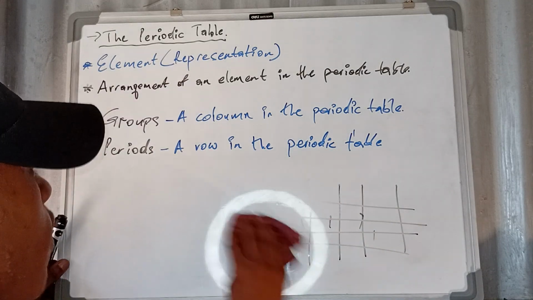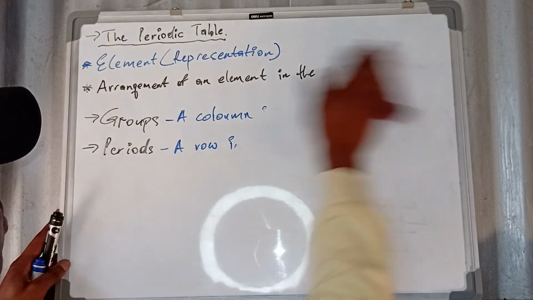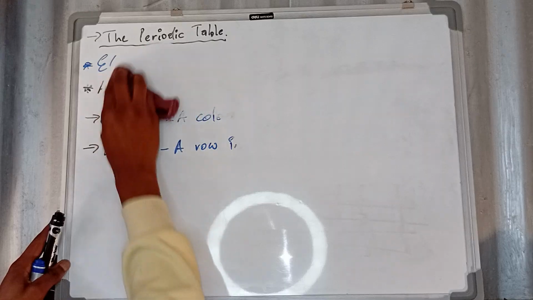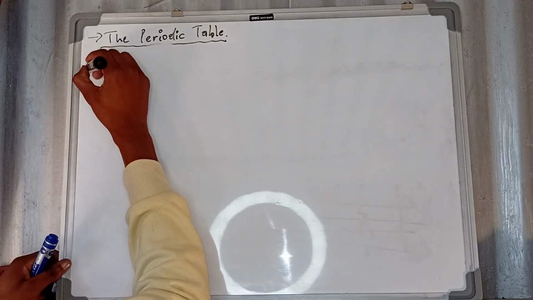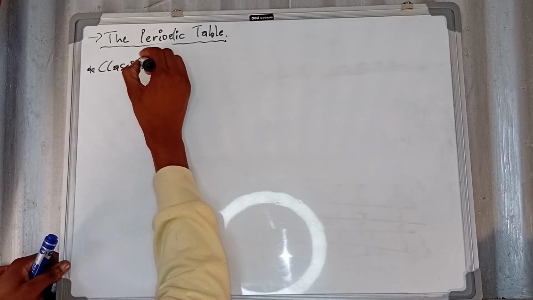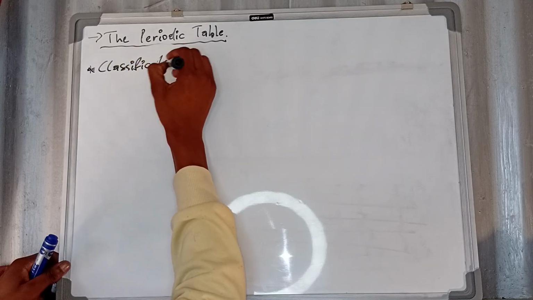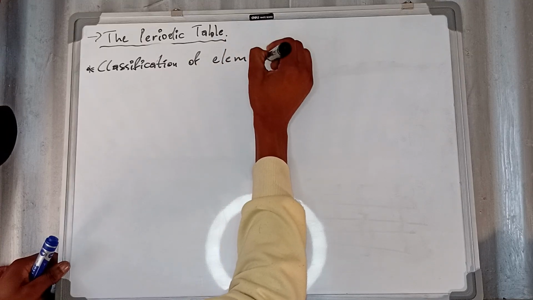All right. Now, let us focus on classifications of elements. Whenever you go to the periodic table, this is what you're going to find. The classification of elements in the periodic table.